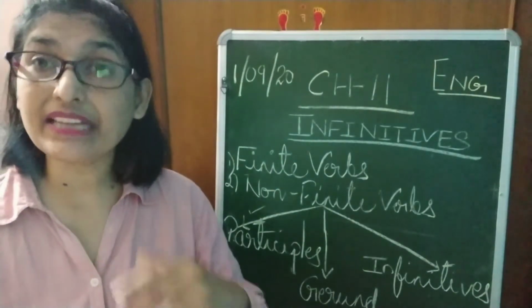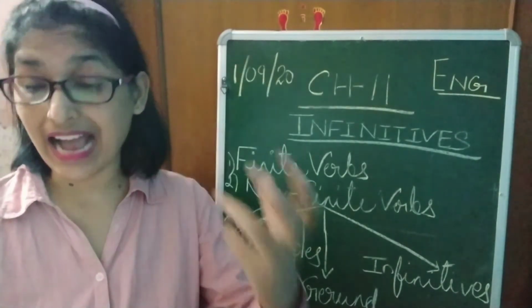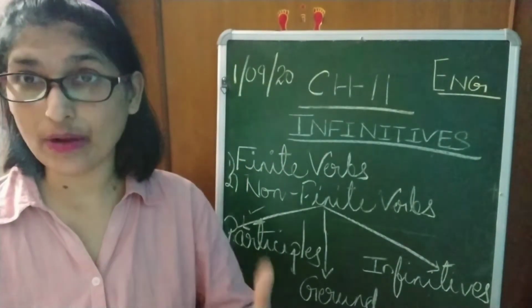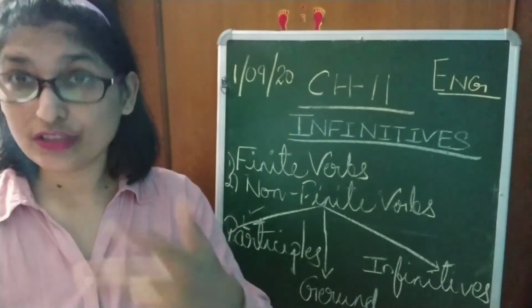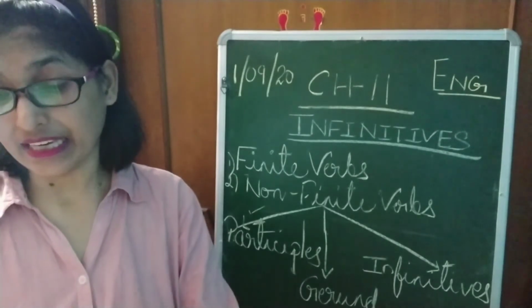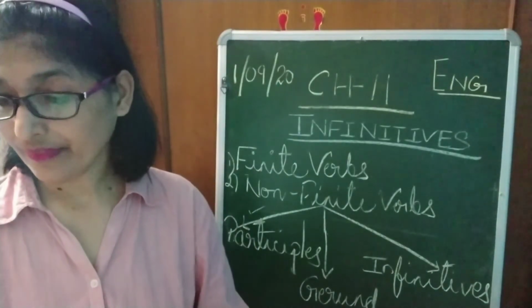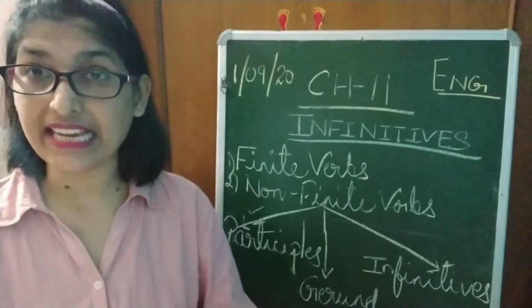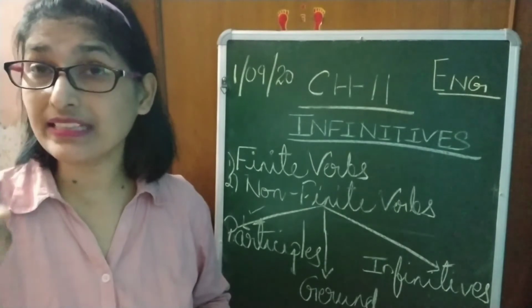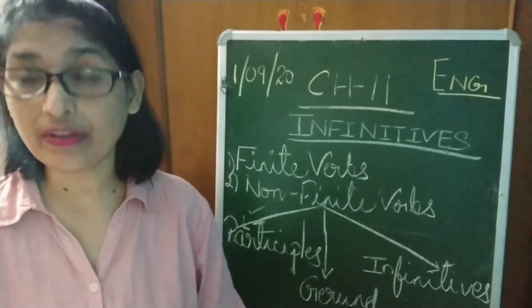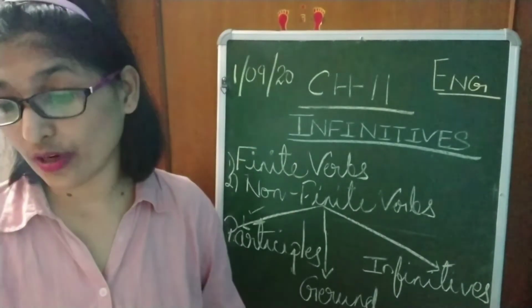Now let's see. Reading is my hobby. If I say reading is my hobby, ing is used here, and reading is used here as a subject, as a noun. In this sentence, the word reading functions as a noun and is the subject of the sentence. Yes, reading is my hobby. Here reading is the ing form of a verb first of all. This is a noun also, and here it is acting as the subject of the sentence.